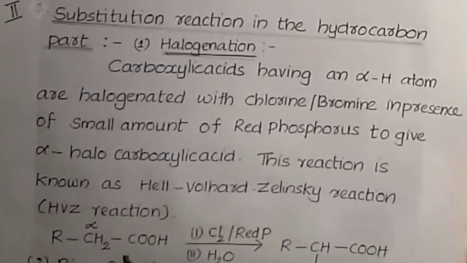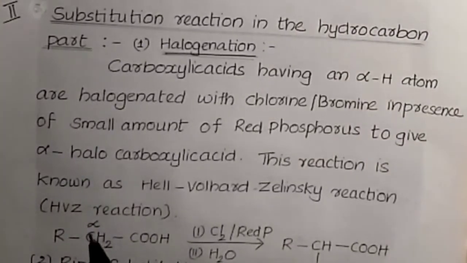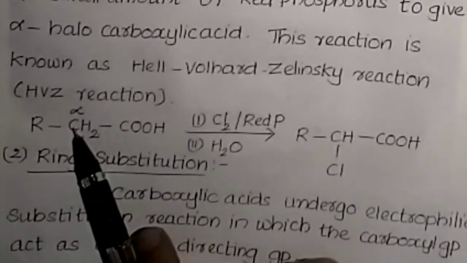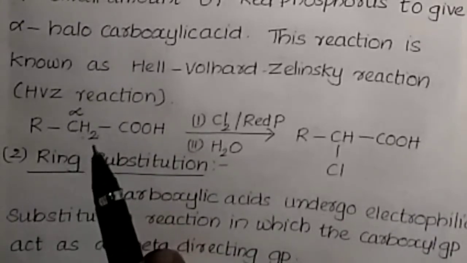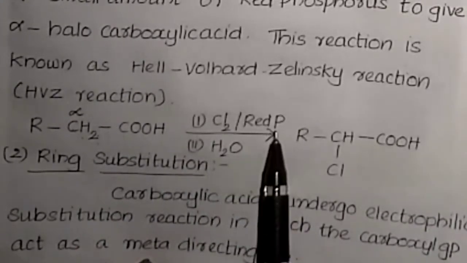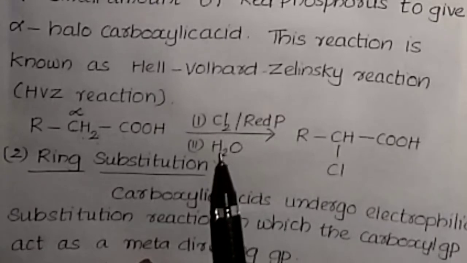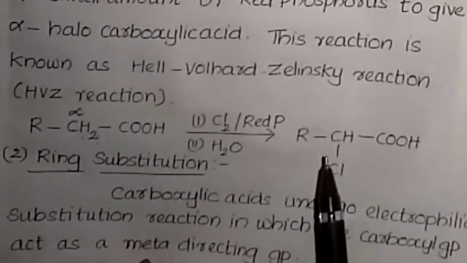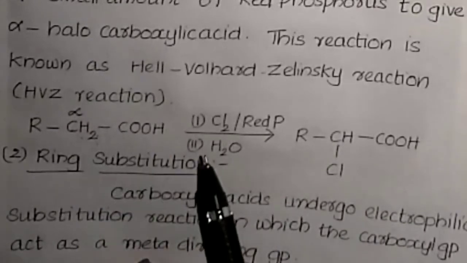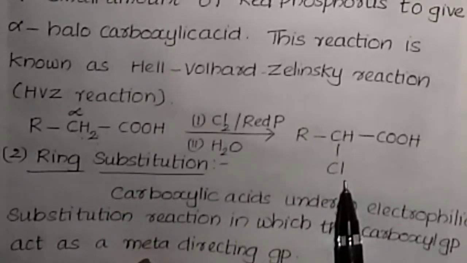That is carboxylic acid with an alpha hydrogen atom. This is the carboxylic acid carbon. The attached carbon is the alpha carbon. The attached hydrogen is the alpha hydrogen. Alpha hydrogen on chlorination or bromination in the presence of red phosphorus followed by hydrolysis yields this. One alpha hydrogen is removed from here and the halogen atom is substituted here.